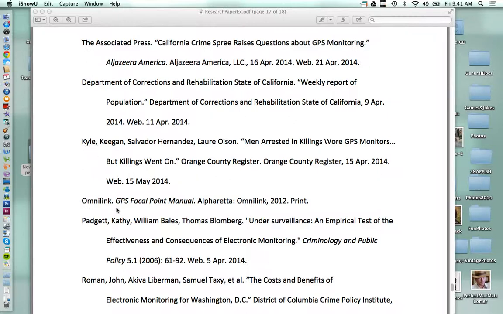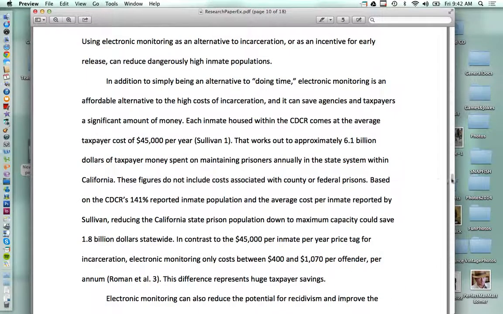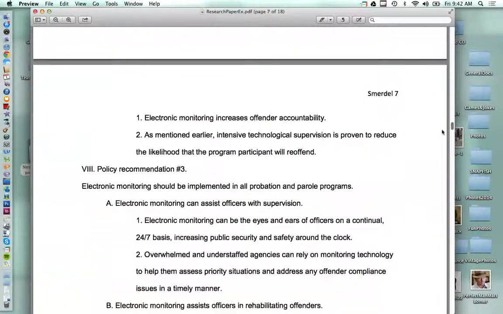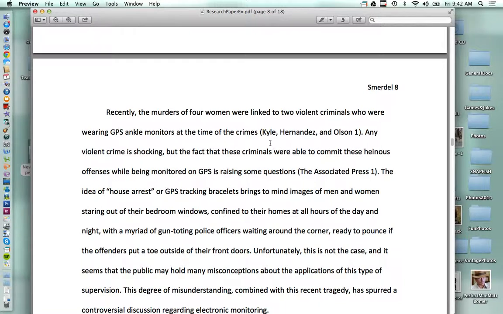In this case, it would be Omnilink. But because you have to use authors' names, it's the last names, Kyle, Hernandez, and Olson. You would put an "and" in there, and I'll show you that above. So let's look at this one. The author's name, which is most common, usually it would just be one author's name, but in academia you often have multiple authors. Okay, so here it is, Kyle, Hernandez, and Olson.